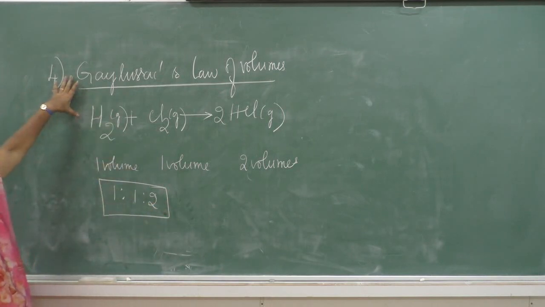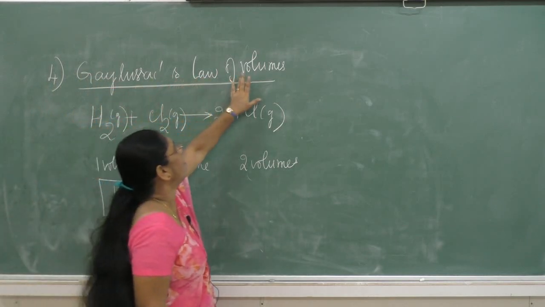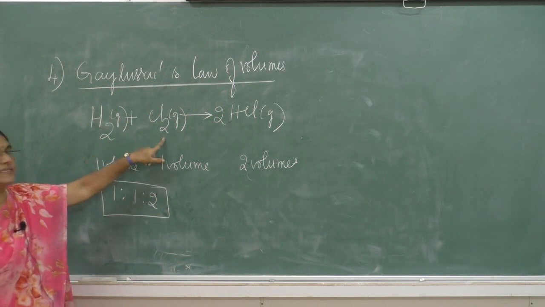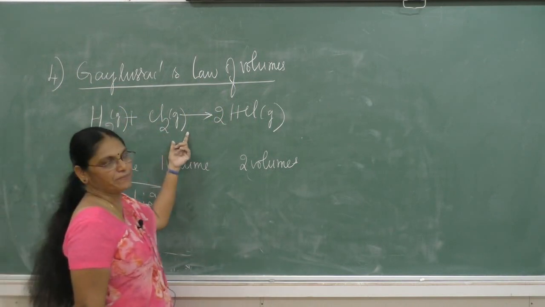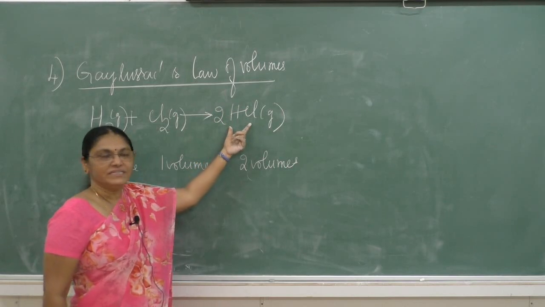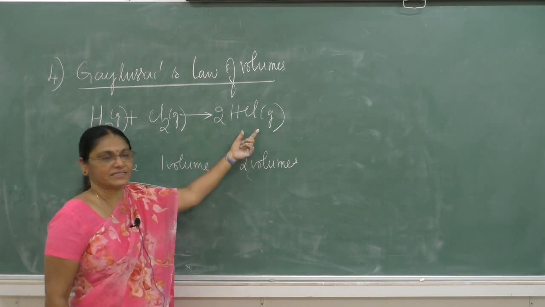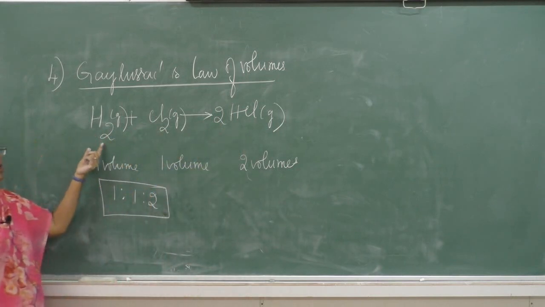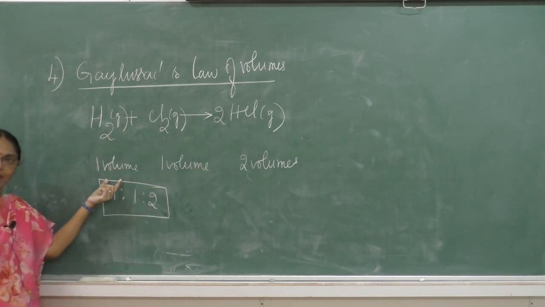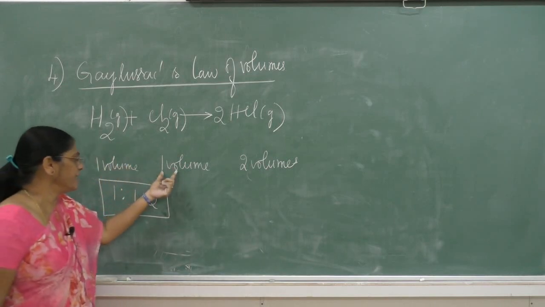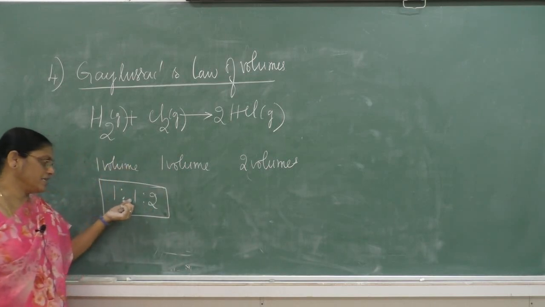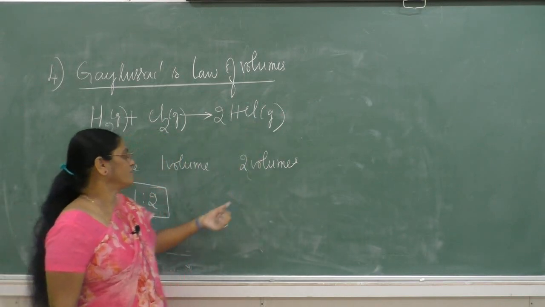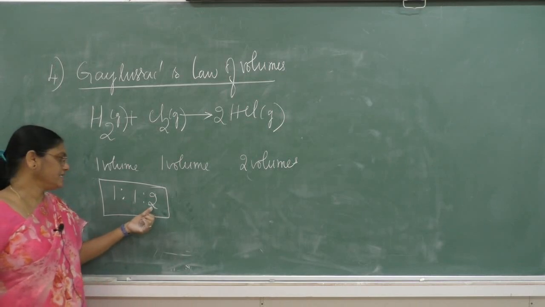So this is about Gay-Lussac's law of volumes. When the gaseous reactants combine to form the gaseous products, the volumes of the reactants bear a simple whole number ratio, that is 1:1, and also with the volume of the product, that is 2.